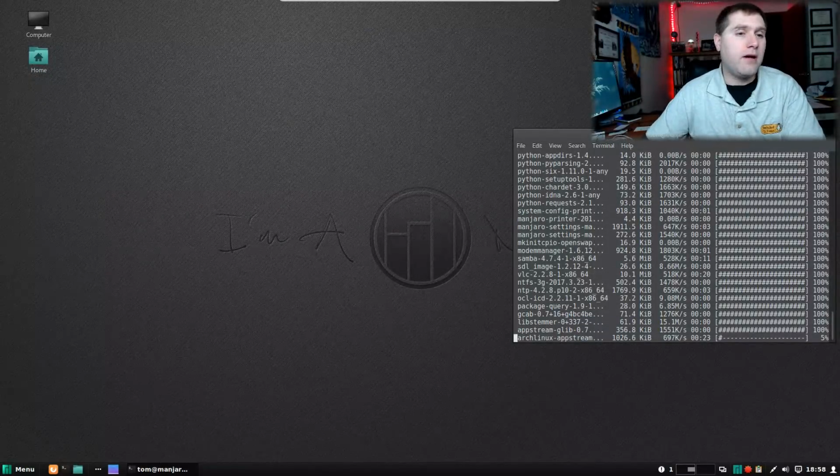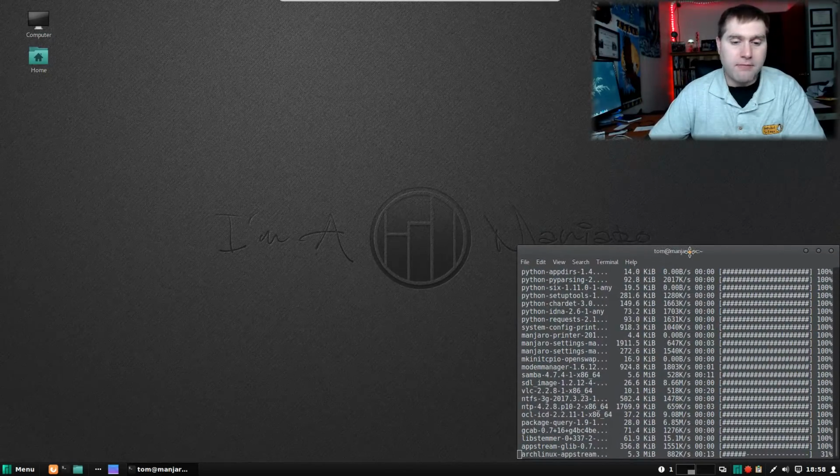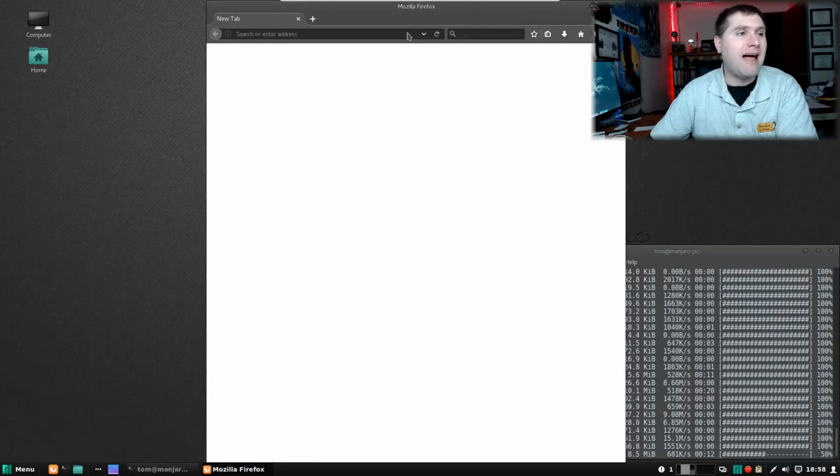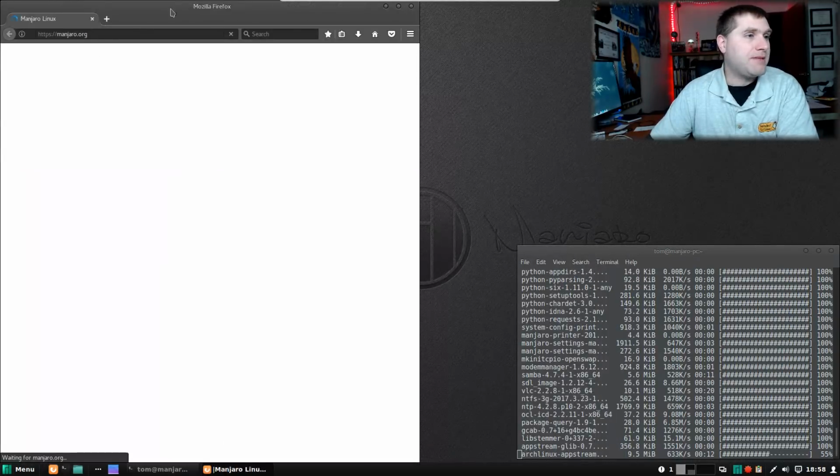There we are. Now we are on the Manjaro Cinnamon desktop. So all I've done is I've installed this and I have started to run the updates. You'll see I'm running the updates through the terminal. And this is because there was a problem with this where it was not allowing me to run the updates.